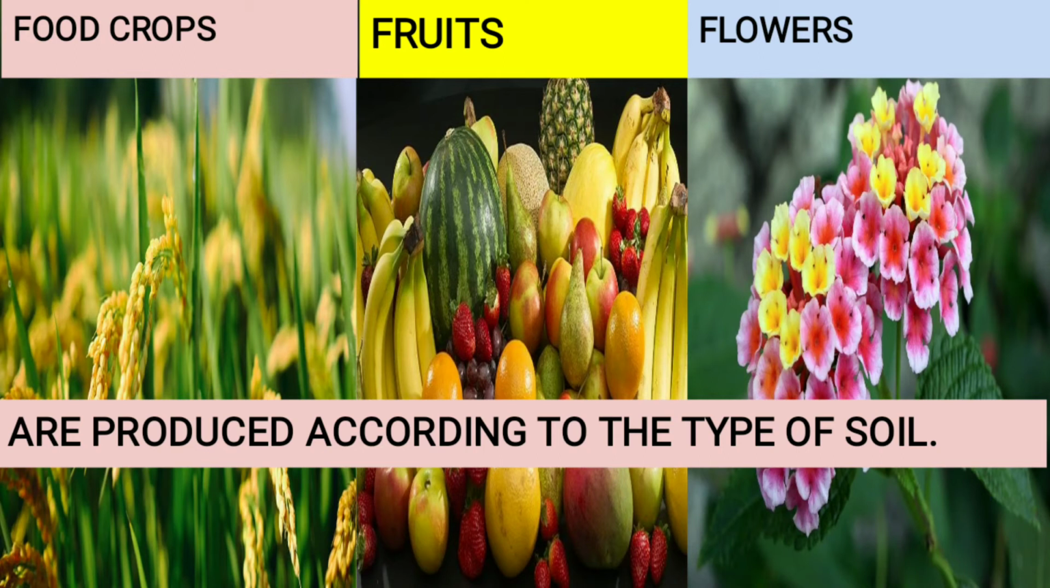So what I mean to say here is any food crop, fruits or flowers are produced according to the type of soil. Any type. Depending upon the type of soil, these fruits or flowers or food crops will grow.